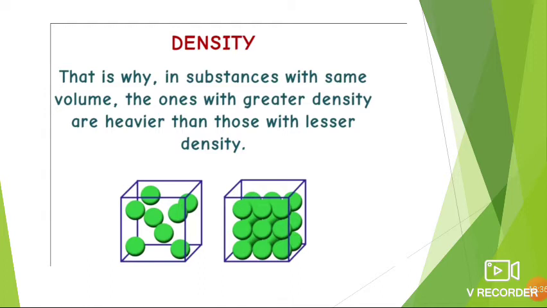Here the volume of both the blocks is the same, correct? The iron block has greater density because it is heavier than the wooden block. So the wooden block has lesser density. Now the next property is